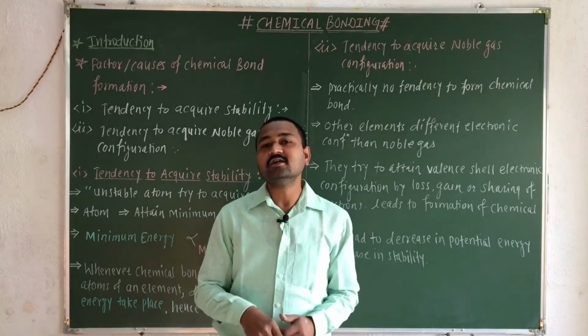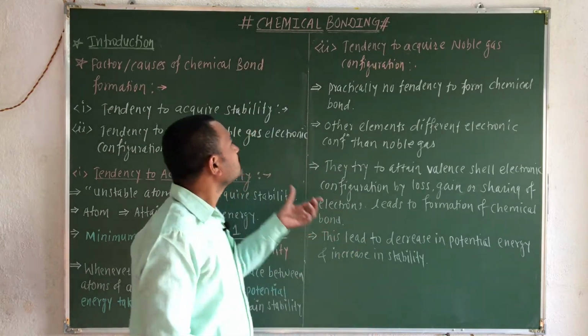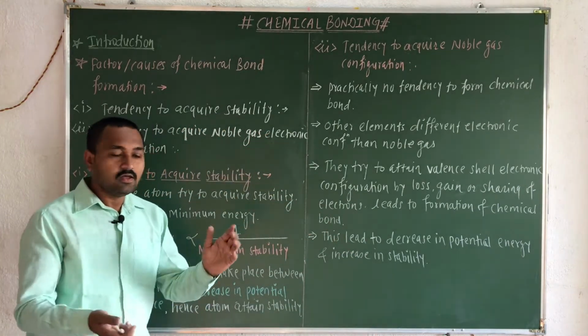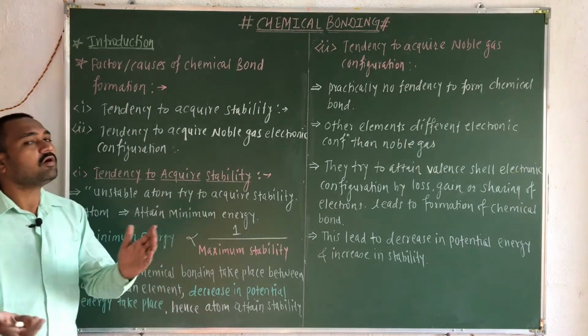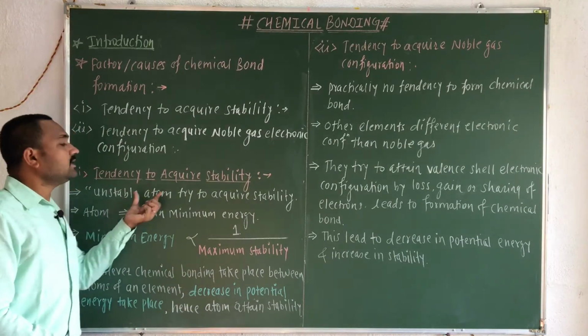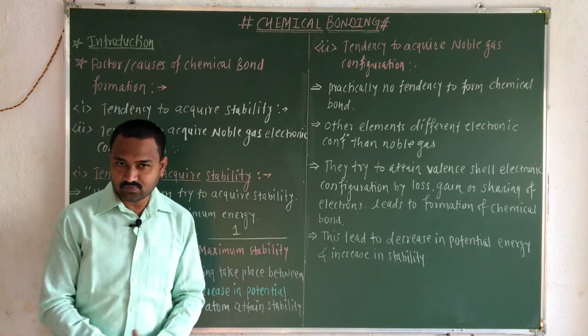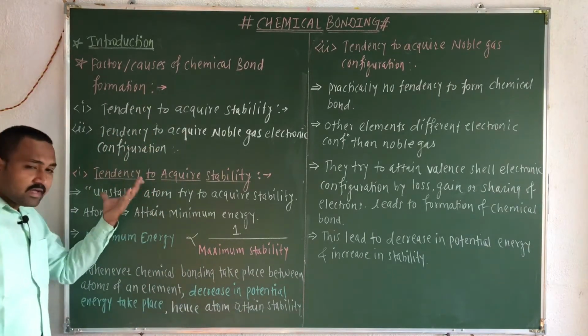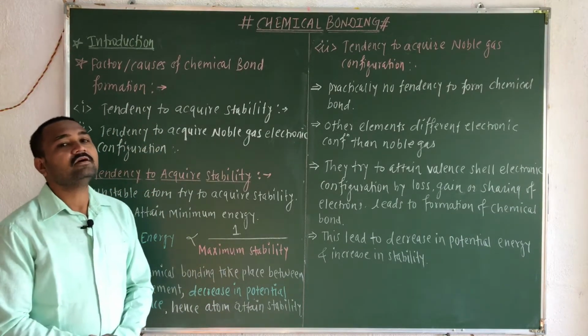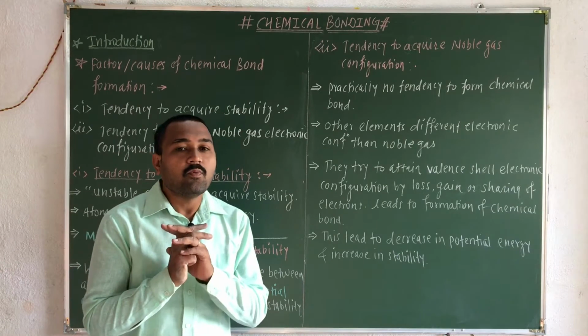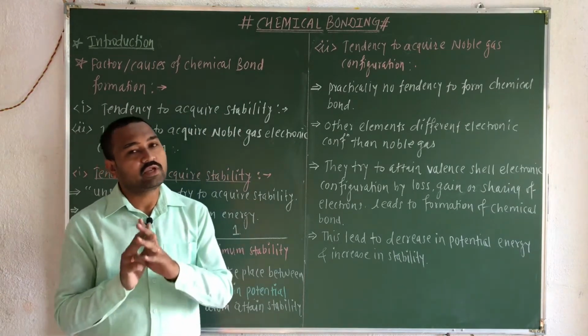Now let us consider in detail why they have these two tendencies. According to the law of nature, an unstable atom tries to gain stability. Now how can they attain that stability? Here an important role is played by potential energy.